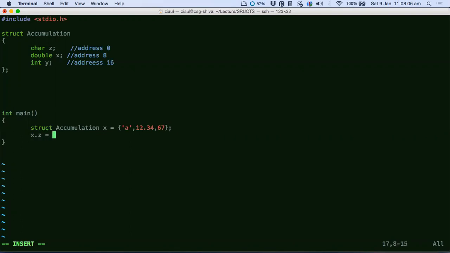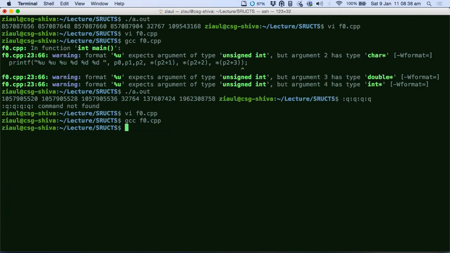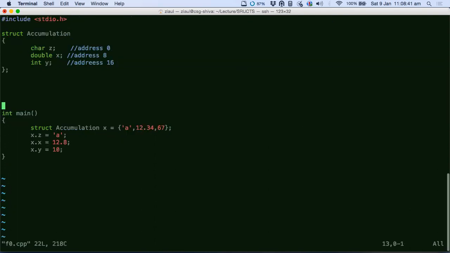So you can directly say z equals a, and then x dot x equals 12 point something, and then x dot y equals 10. Another thing, guys, here: this is valid because you have a structure x and you have a member variable also of type x. So is this allowed? Let us first see if this is allowed in C. Yeah, this is allowed, there is no issue. But what is not allowed is that you cannot have two members of the same name.